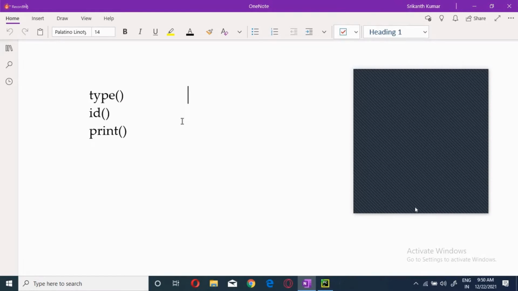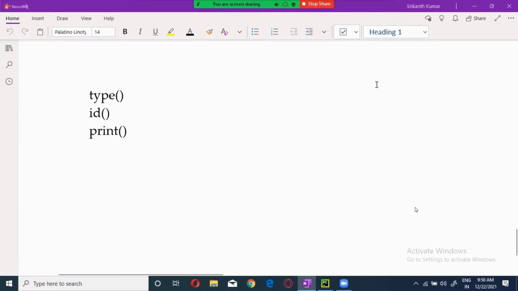See, Python was initially developed in the year 1989, around 30 years back. 30 years back, Python came into existence. I'm talking about the beta version, which was released in 1989. And this is a high level language. Remember that. That is, you will use English-like words to write the code.